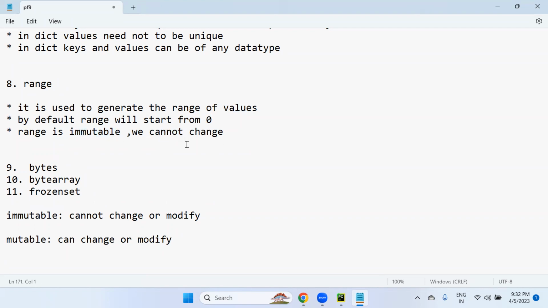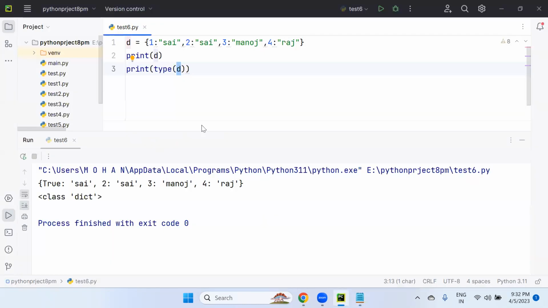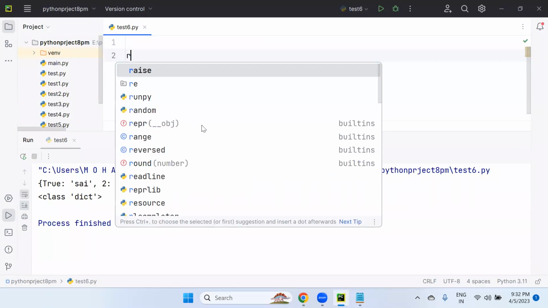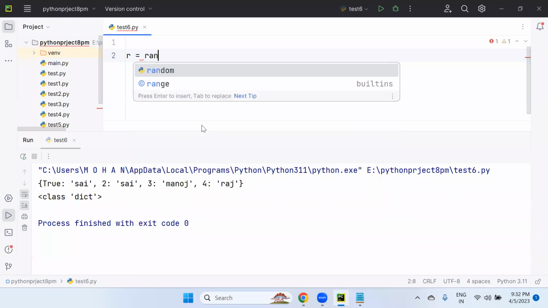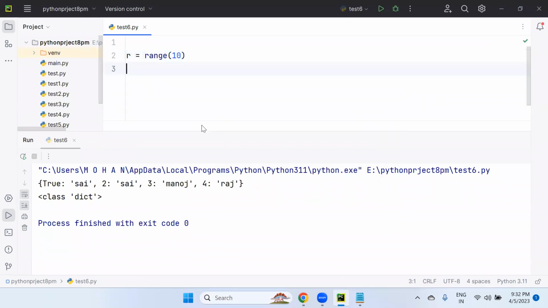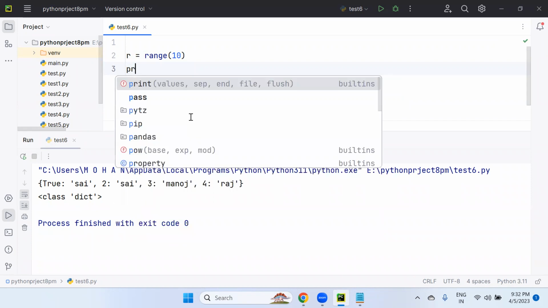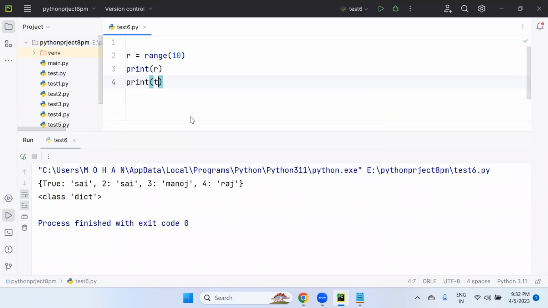So how to create a range, we'll see. Let's try to create a range. R is my range object. Range is a built-in function. Range of 10 means range will start from 0: 0, 1, 2, 3, 4, 5, 6, 7, 8, 9. Why not 10? Because it is up to 10, not including 10. When we print the type of R, it is the range type. But do we see the range of values printed, 0, 1, 2, 3 up to 9? No. Why? Because R is a range type created by the range function.